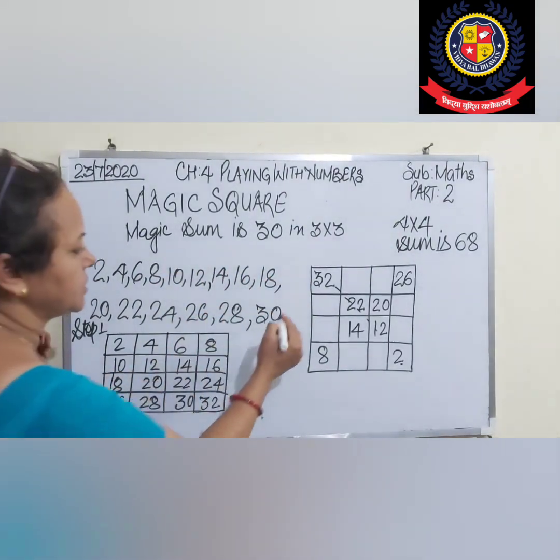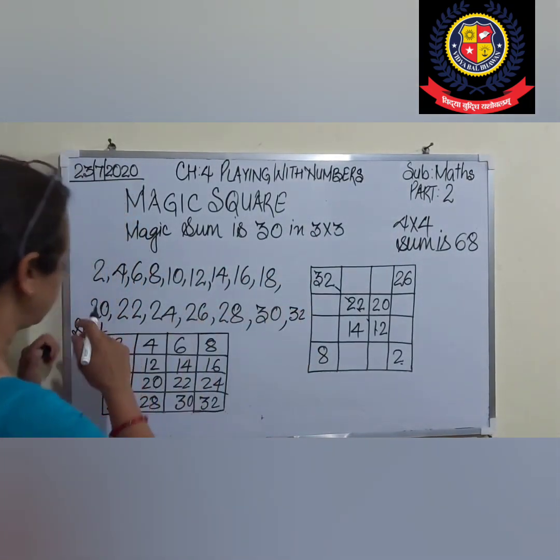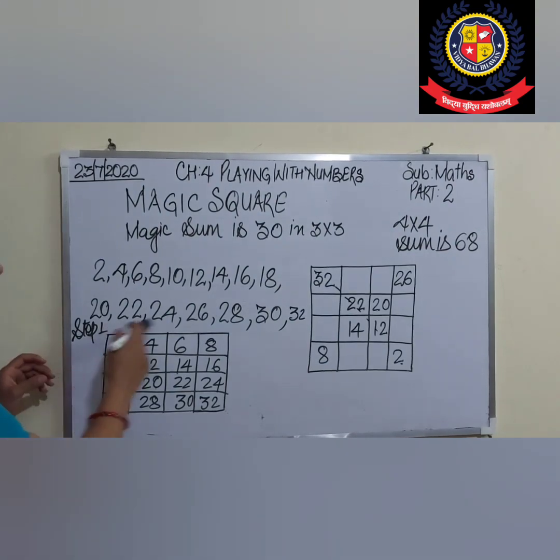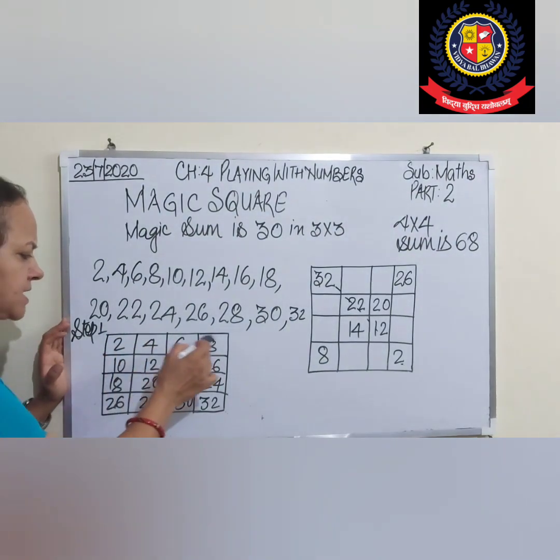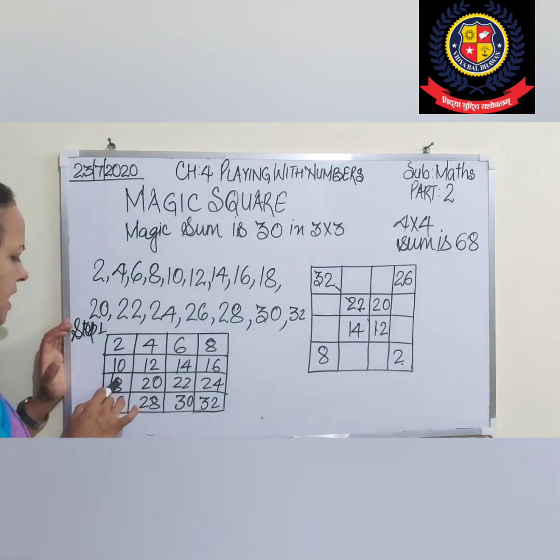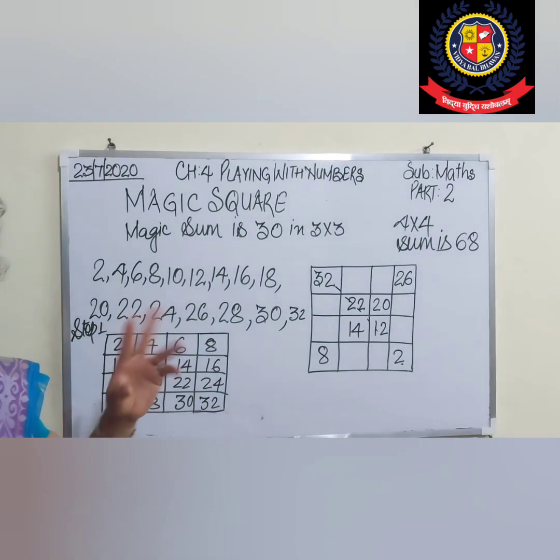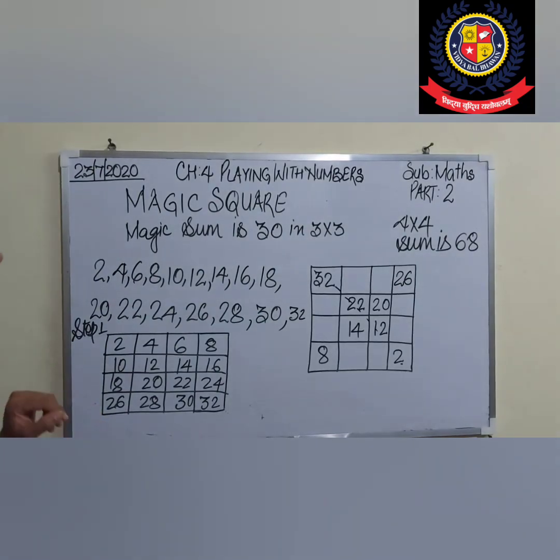That is 32 also. I have erased it from here. So there are 4 columns and 4 rows. 2, 4, 6, 8, 10, 12, 14, 16, 18, 20, 22, 24, 26, 28, 30, 32. The difference of 2 I have taken. Now what have I done? I have adjusted the numbers at the last.